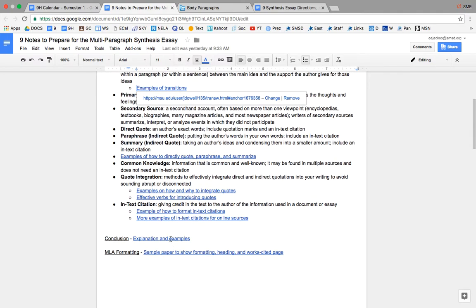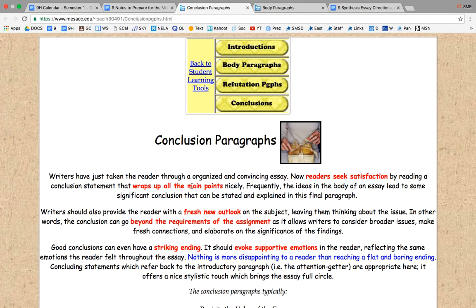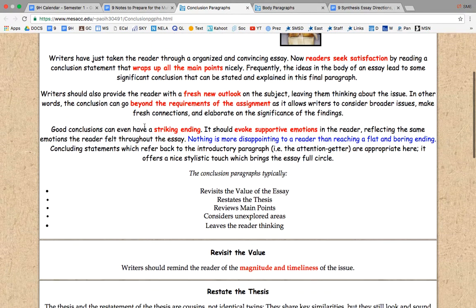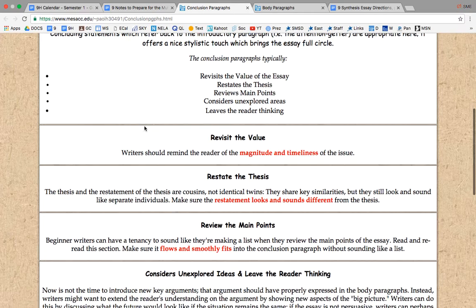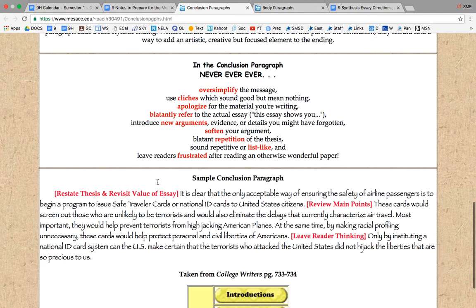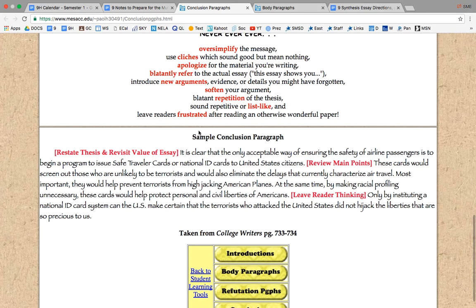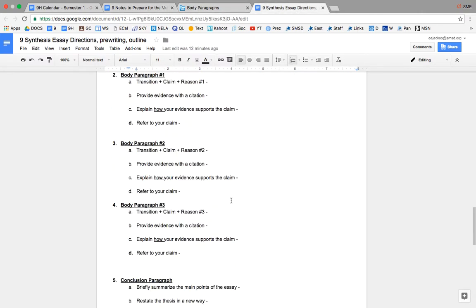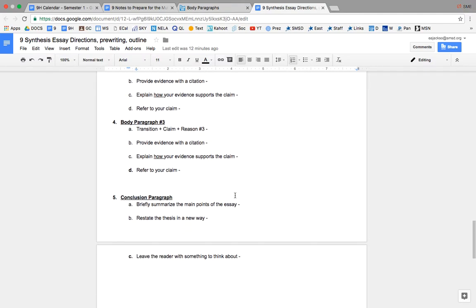Okay, moving on to the conclusion. This is the same website. It gives information on how to construct your conclusion. It shows you what you should not do, and it gives you a sample paragraph. Over to the outline, it gives you step-by-step what you should include in your conclusion paragraph.